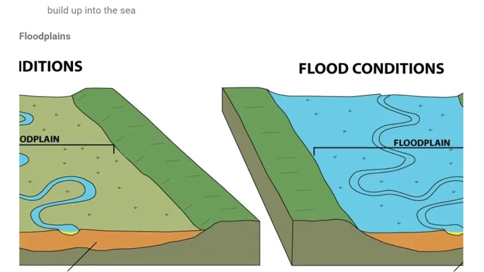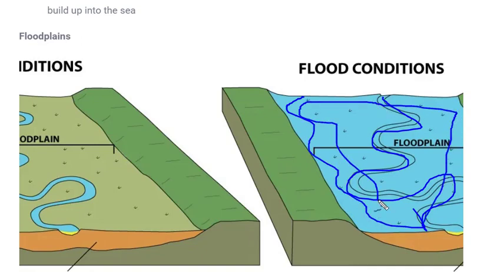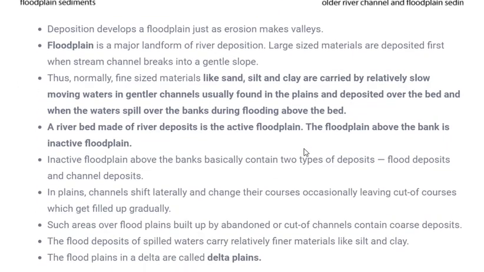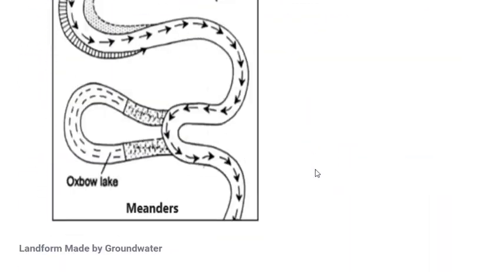Next is floodplain. Now what is this floodplain? Again, this is similar to the river traces. During the rainy season, the amount of water moves up beyond the course of the river. For example, if the river was flowing in normal condition in this area, but during the flood the amount of water increases and the water goes beyond this course or path of the river, and it submerges the entire region. But when it dries, the region which is left is called the floodplain. So this region is called the floodplain. Okay. Next is meander. Meander we have already discussed.